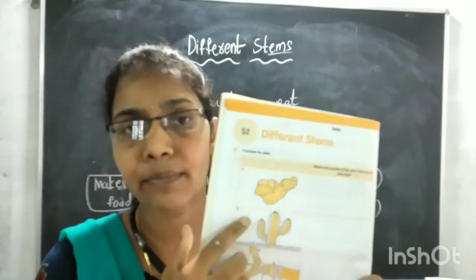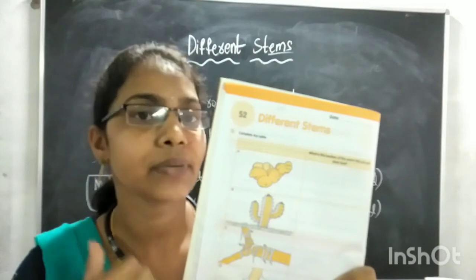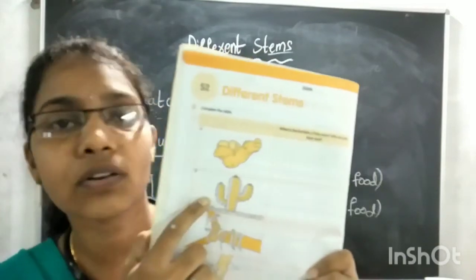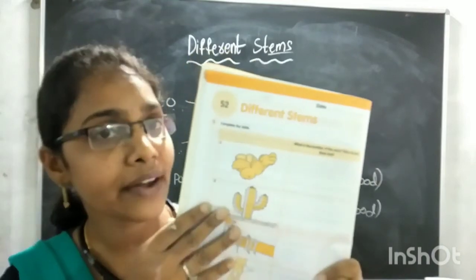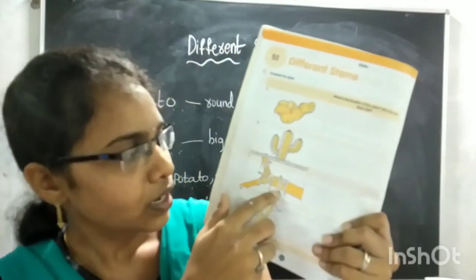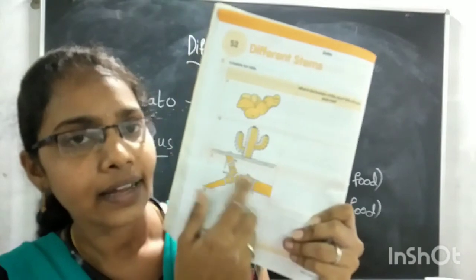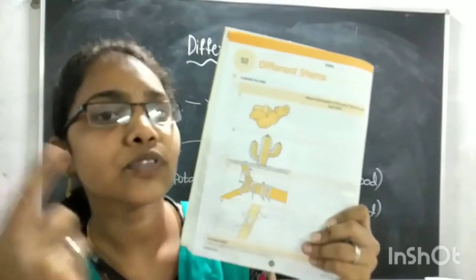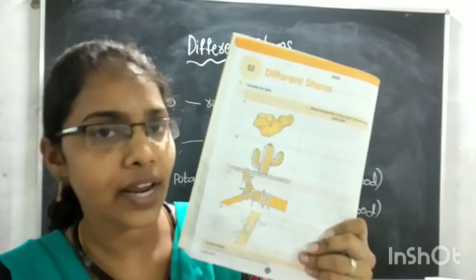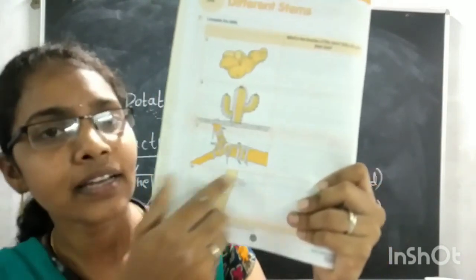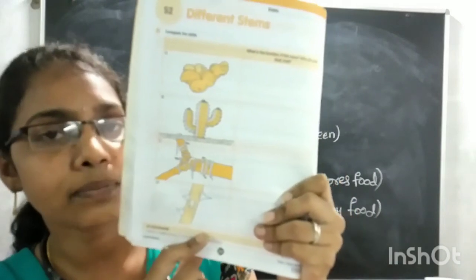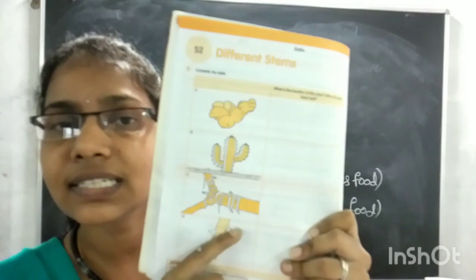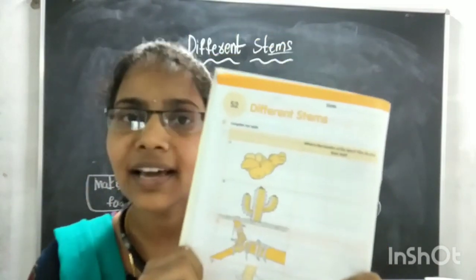Yes, ginger stem. What is the function of the ginger stem? Yes, it stores food for the plant. You have to write it. And also cactus. What is the function of the cactus stem? And also this, climbers. Yes, this stem wants some support to stand straight. You have to write it. And this stem is having spines on it. What is the function of this stem? You have to write. Okay, children? Thank you.